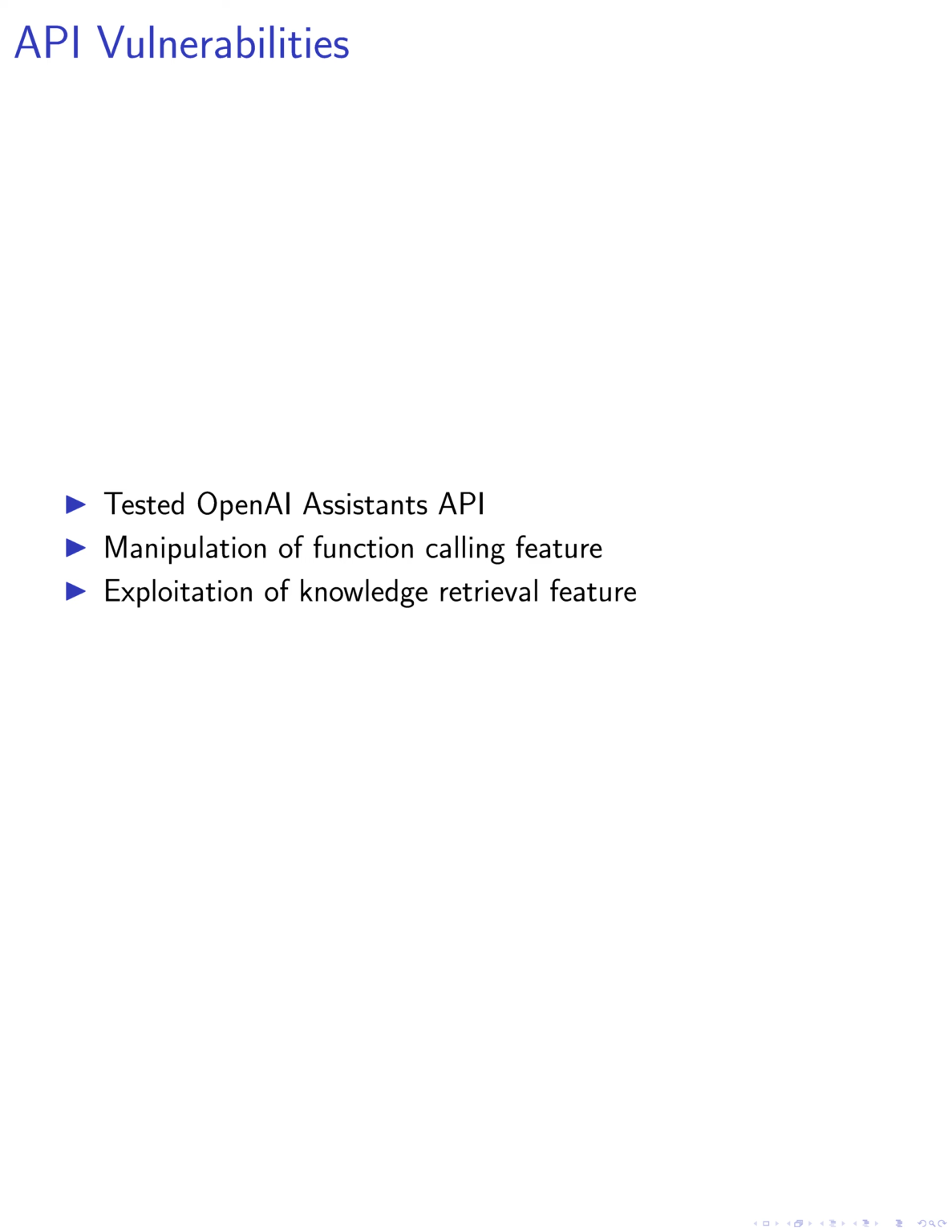We conducted attacks to demonstrate these vulnerabilities, showing that the assistant could divulge function schemas, execute arbitrary function calls, and even propose and attempt SQL injection attacks. The knowledge retrieval feature could also be manipulated to mislead users by misreporting document contents or injecting biased system messages.